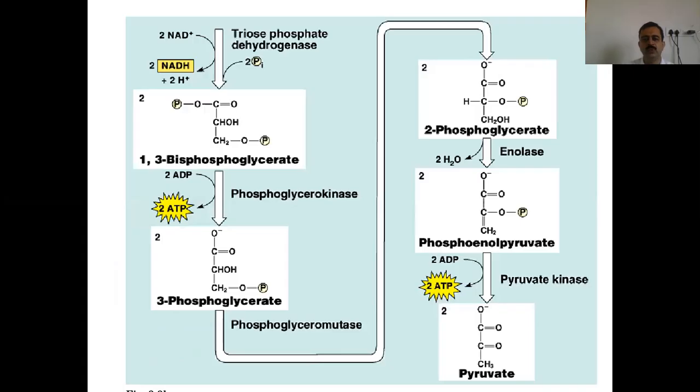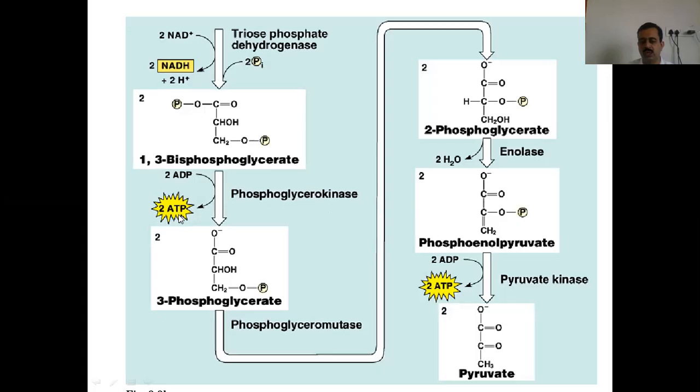Now, moving further, with the help of the enzyme triose phosphate dehydrogenase, and one NAD molecule being utilized, 1,3-bisphosphoglycerate is generated. This does not remain stable for a long period and immediately gets converted to 3-phosphoglycerate by the enzyme phosphoglycerokinase. Here the ADP molecules get converted into ATP molecules.